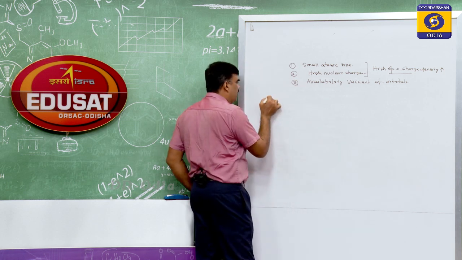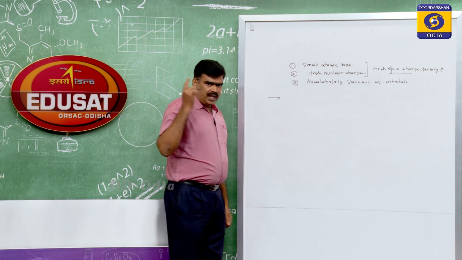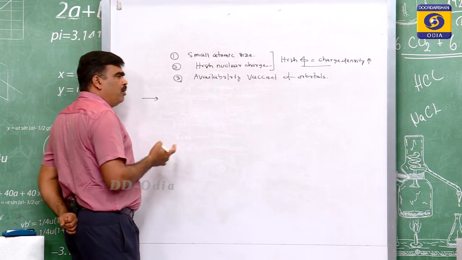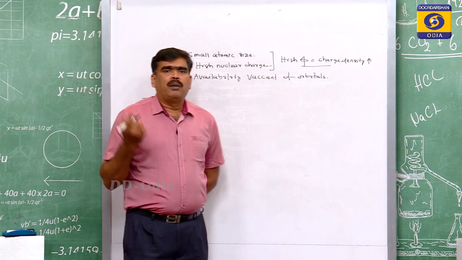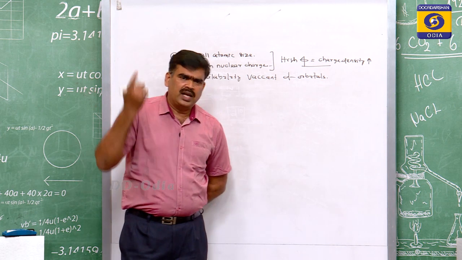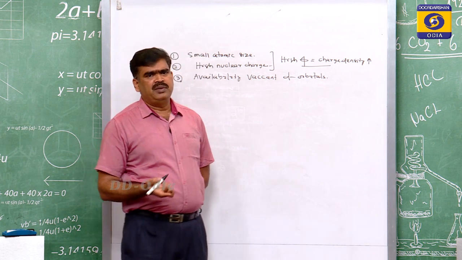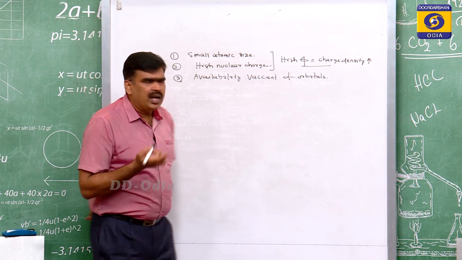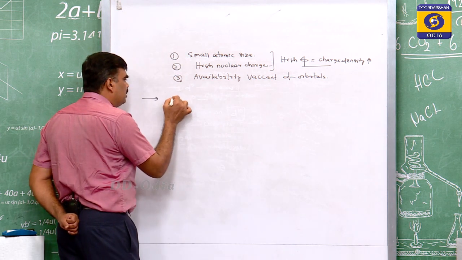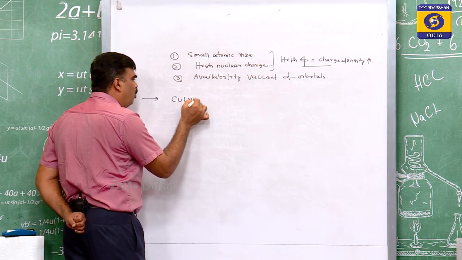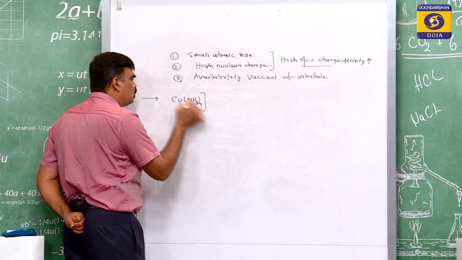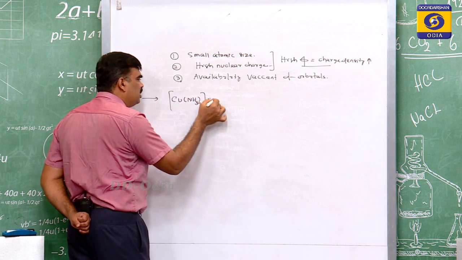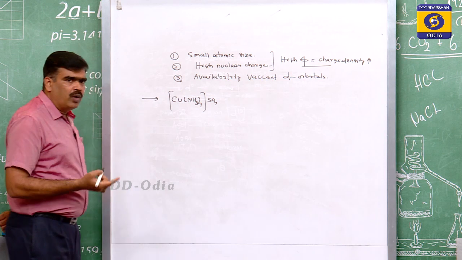Example: many times it has been asked in the examination, give one amine complex of copper. You see Cu(NH3)4 SO4. Remember this complex. What is its name? You will read it in coordination chemistry.